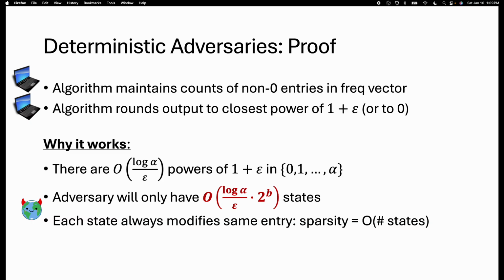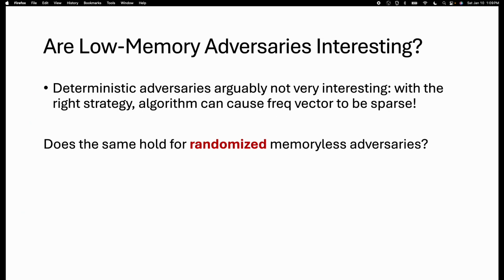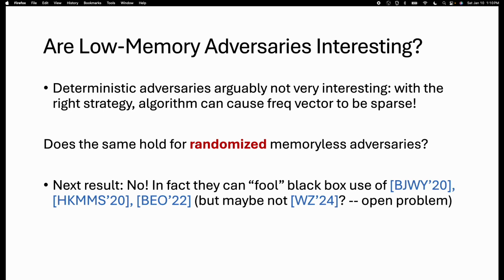So essentially the adversary can only give log of alpha times 2 to the b different inputs to the streaming algorithm, and the streaming algorithm can thus memorize these coordinates exactly. So essentially what's happening is that the streaming algorithm can force the adversary to give a very sparse stream. So, that's nice, but maybe not so interesting. So what happens for randomized memoryless adversaries? It turns out a much more interesting behavior happens.